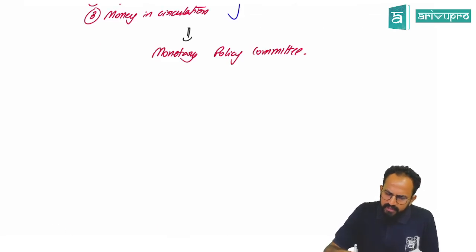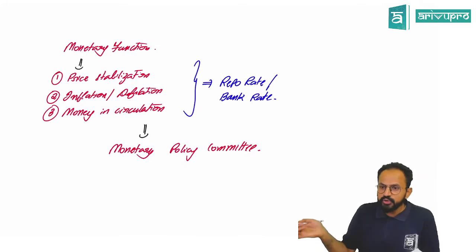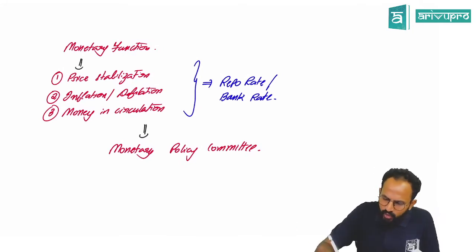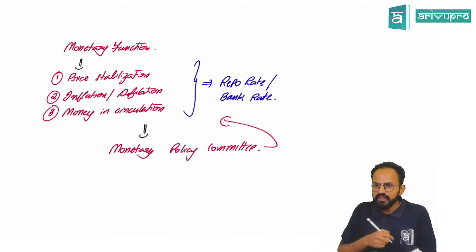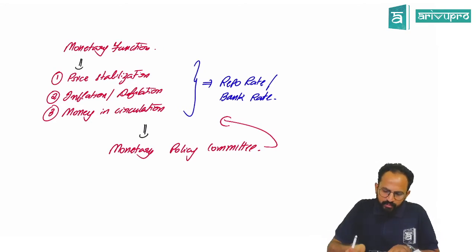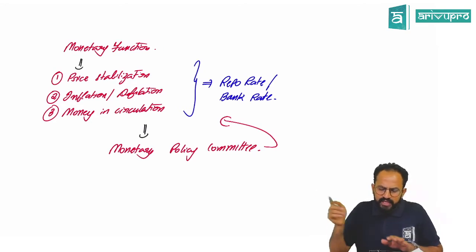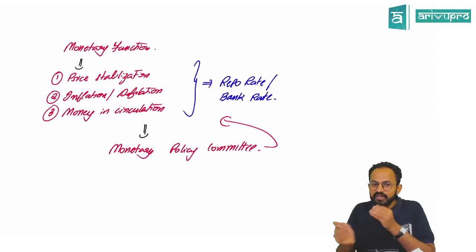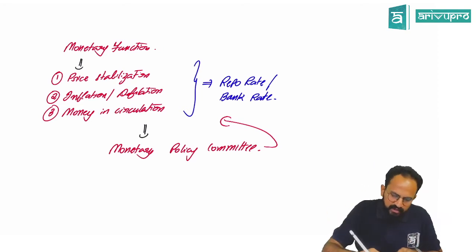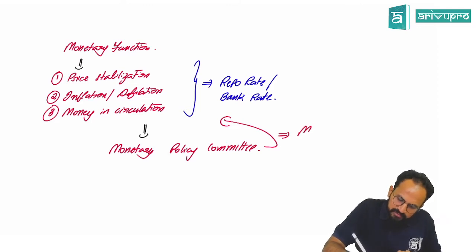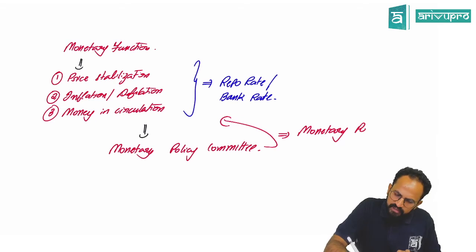So, monetary policy committee. Now what does the committee do? The committee will do whatever I told you, these three things. How do they do this? How do they stabilize the price, inflation, deflation? How do they take care? They use something called monetary policy instruments.